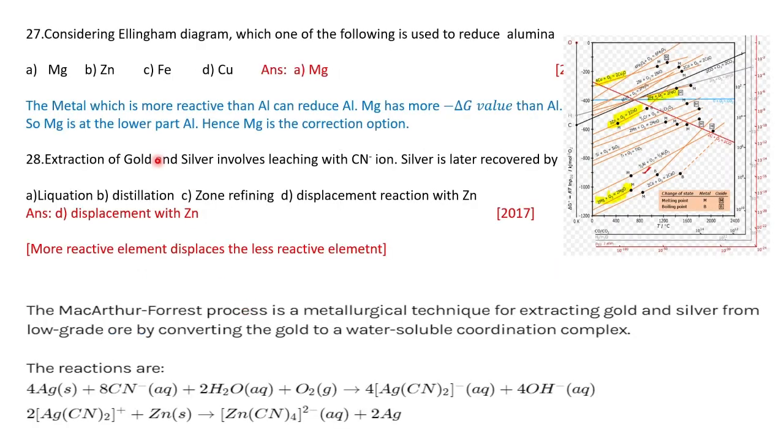Then, considering the Ellingham diagram, which one of the following reduces alumina